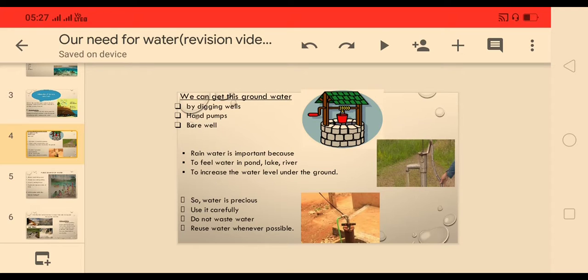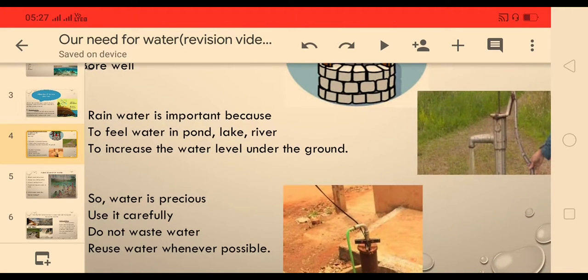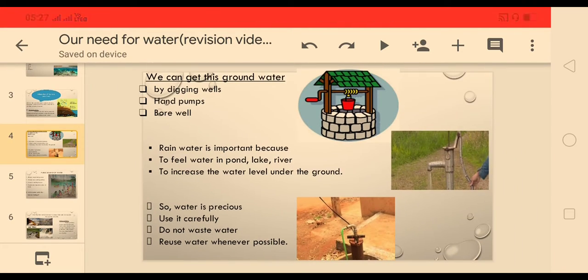You may have observed that during the summer season, the level of bore water decreases, and sometimes someone's bore will not work in the summer season. Why? Because the level of water decreases. That is why rain is very important.